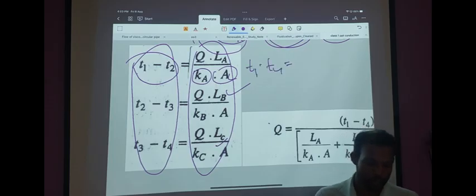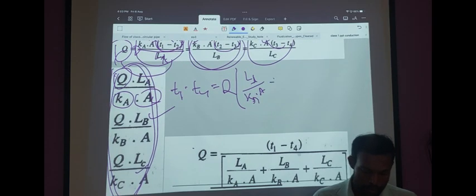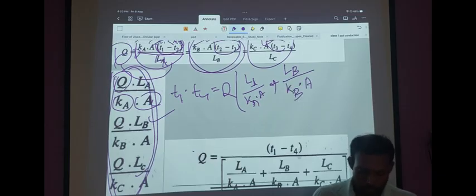This must be equal to the sum of this side. Here we can see Q is common, so we can write Q taken common, LA divided by KA dot A plus LB divided by KB dot A, area being the same for all 3 walls, plus LC divided by KC dot A.